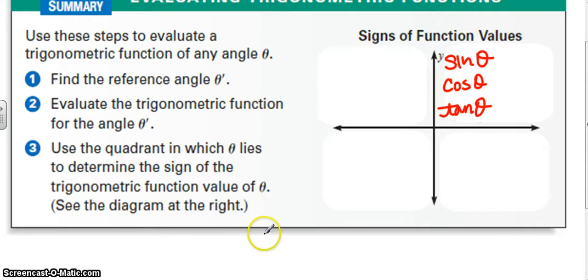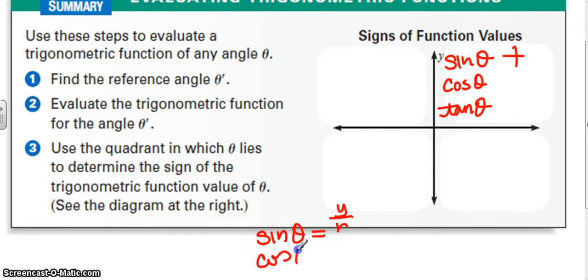Now, if you remember, at the very beginning of this lesson, we did sine theta, and sine was y over r. So if I'm thinking about my first quadrant, y is always going to be positive, and r is the length of your radius if you had a circle, and that's going to also be positive. So no matter what, my sine is going to be positive in the first quadrant.